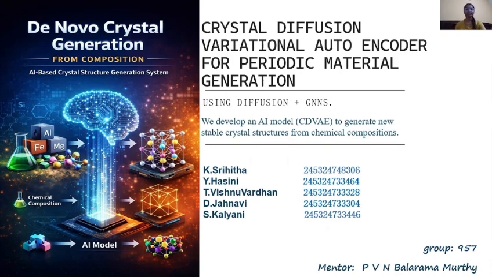Our project title is about de novo crystal generation from composition, which uses an AI-based crystal structure generation system. The project focuses on using AI to generate new crystal structures automatically. In material science, discovering new materials usually takes a long time and expensive simulations. Our project uses an AI model called CDVAE, which helps generate possible crystal structures more efficiently.